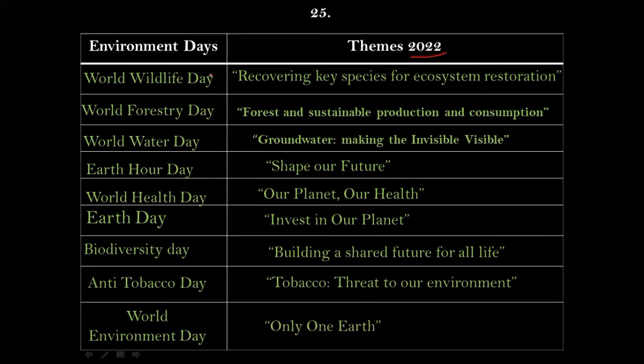So these are some of the most important and selected 25 objective and multiple choice questions, as well as important environmental days along with the themes. With this, we will wind up our session for today, and thank you so much for joining this session.